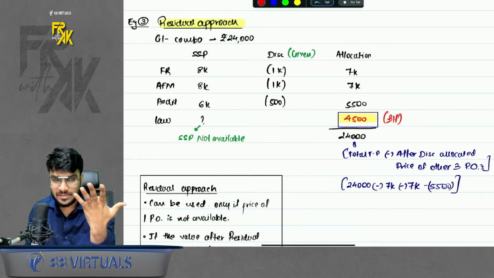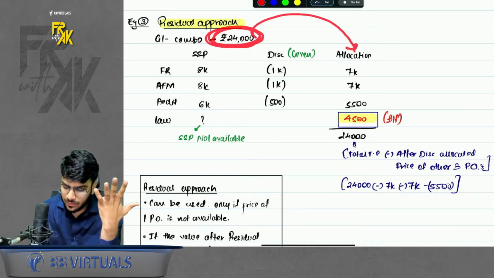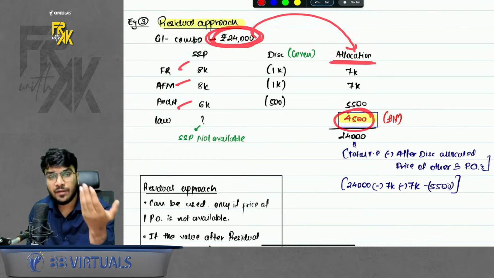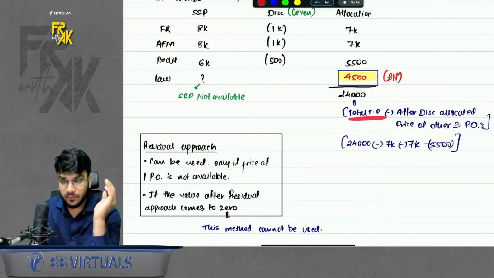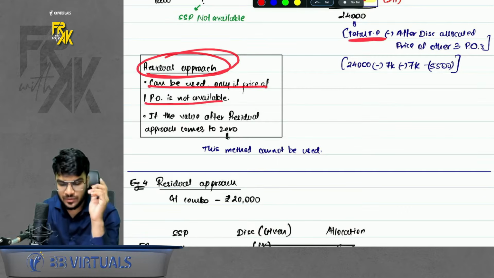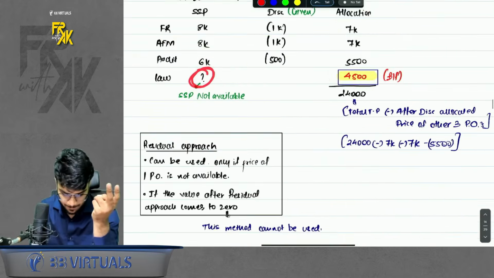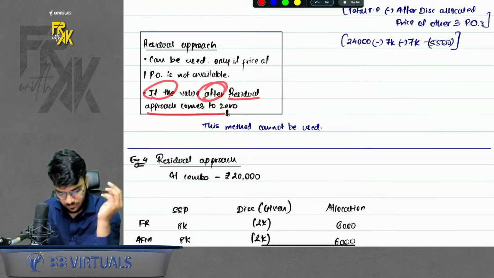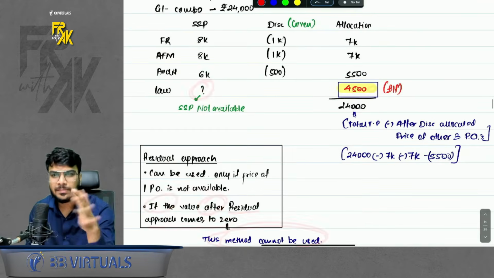How did you calculate the balancing figure? Take the total transaction price, deduct the after discount price of the remaining products. So as a balancing figure, you will get the price of law. Simple. Okay, so this is how we compute the price of law. Always remember, residual approach can be used only if the price of one PO is not available. See, only if one price is missing, you can use this method. Second, if the value after residual approach comes to 0, this method cannot be used. It is obvious. If it is coming to 0, then something is wrong here, of course.